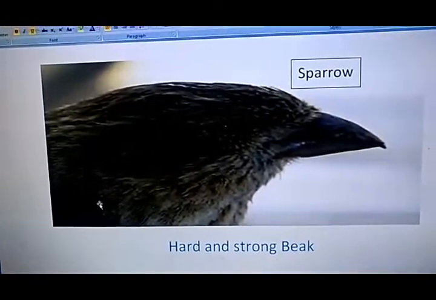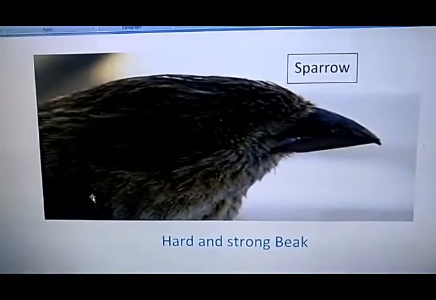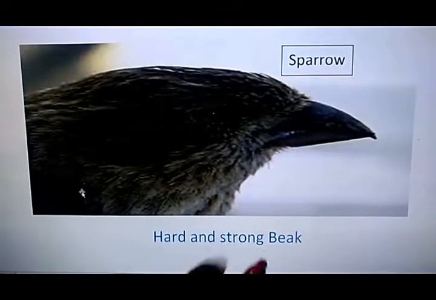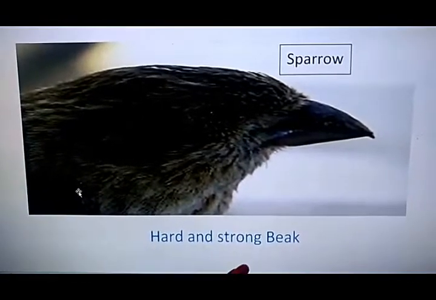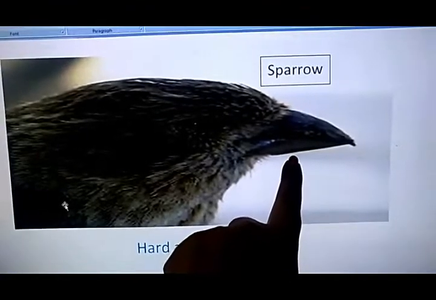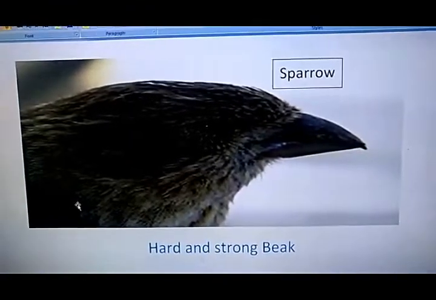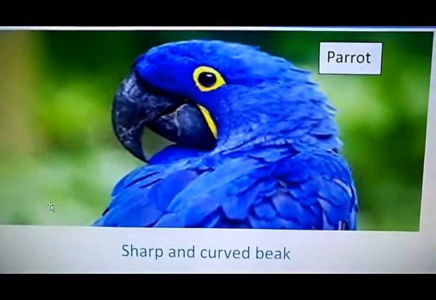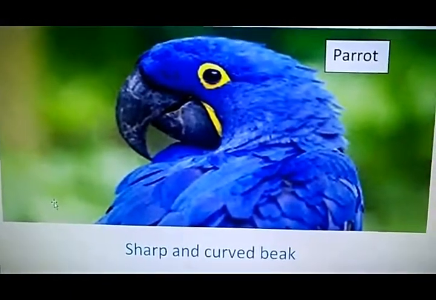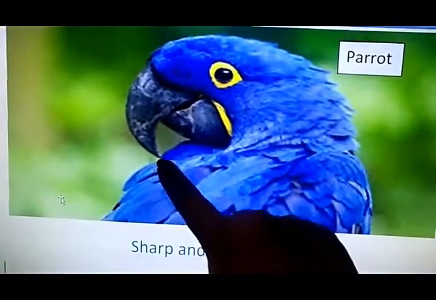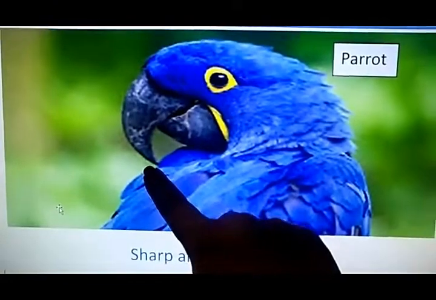Let's see the different types of beaks. First is the hard and strong beak. Sparrow has the hard and strong beak, whose shape is like this. Next type of beak is sharp and curved beak. Curved because it is in a curved shape, like a parrot.